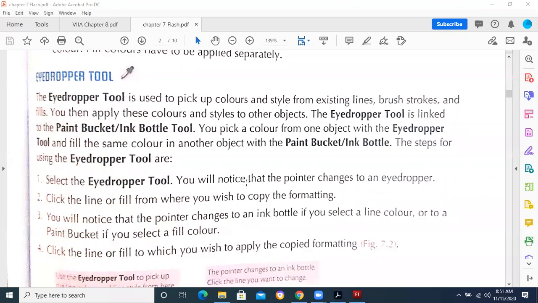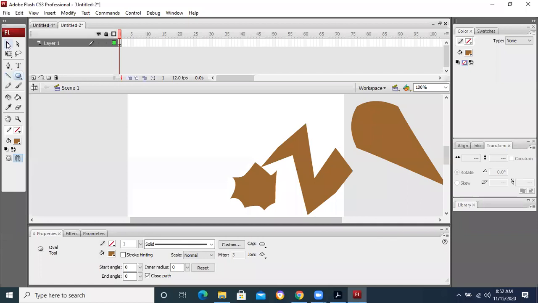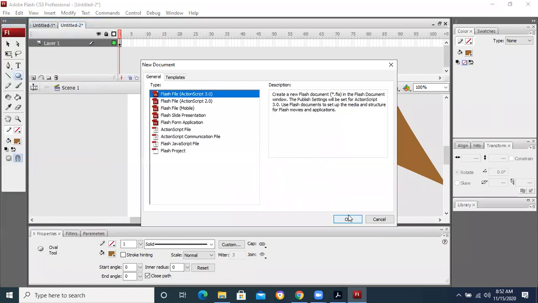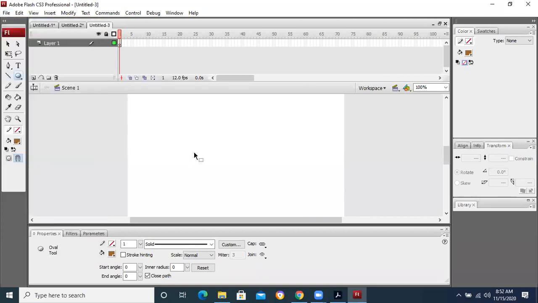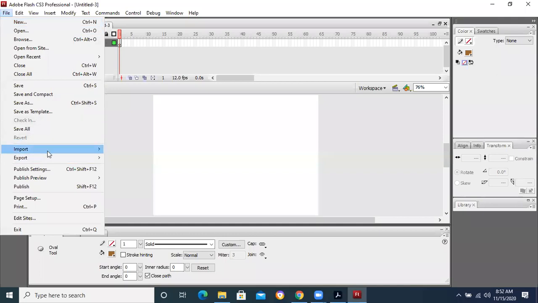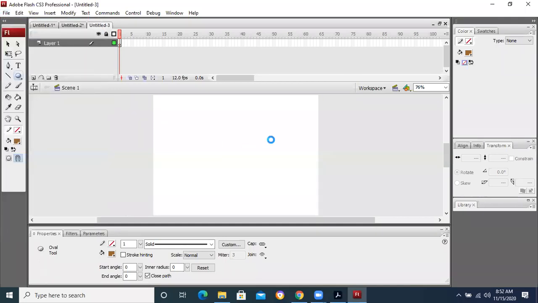Sir, we can fill our objects with colors, and we can make it more beautiful with the help of the eyedropper tool. The eyedropper tool is basically to pick the color only. This is the objective. Let's suppose if I have an image, let me give you another example. I press Ctrl 2. Why do I always give you a practical example? So that you can remember it in a better way.